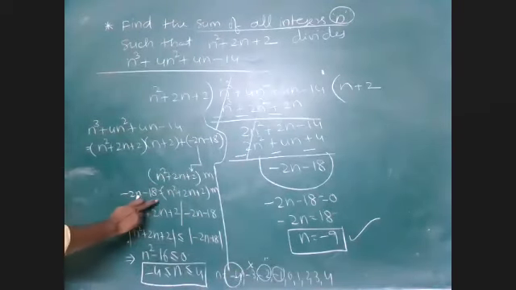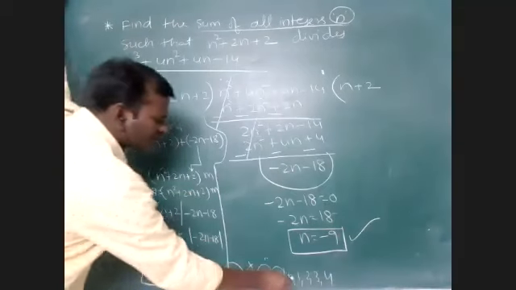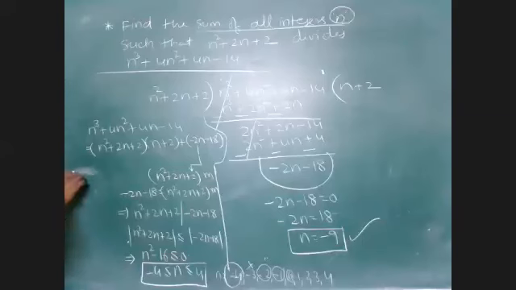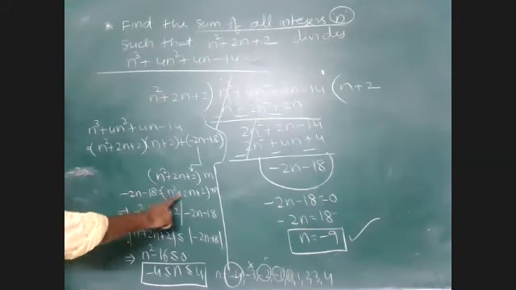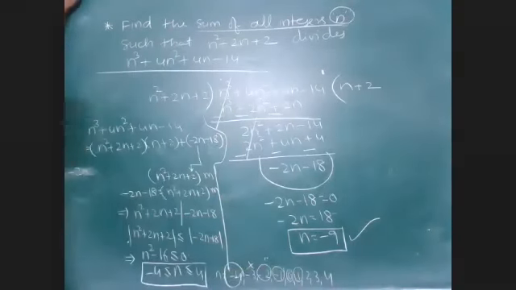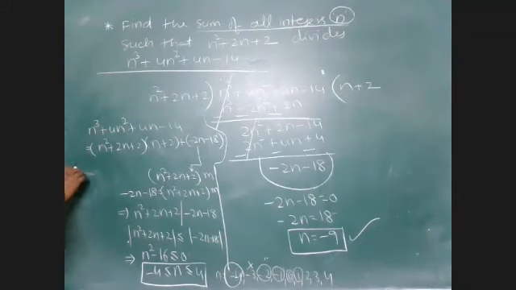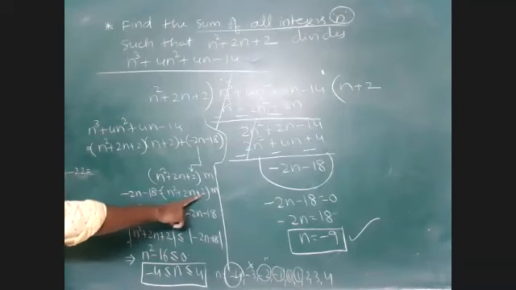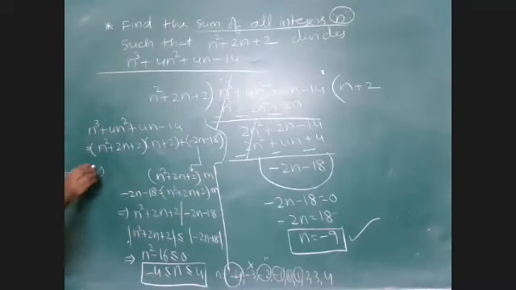0 substituted, minus 18, I am getting 2. 0 is also possible here. 1, if I substitute, minus 20 I am getting here. So here 4 plus 1, 5. Yes, it is also possible. 2, if I substitute, minus 22 I am getting on the left hand side part. 4 plus 2, 6, 6 plus 4, 10. That is not divisible here.